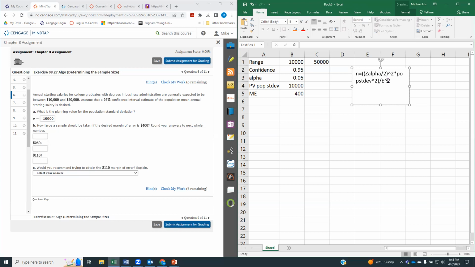I'm going to write it as I would as a formula in Excel. So that's how we can find an n, or a sample size.